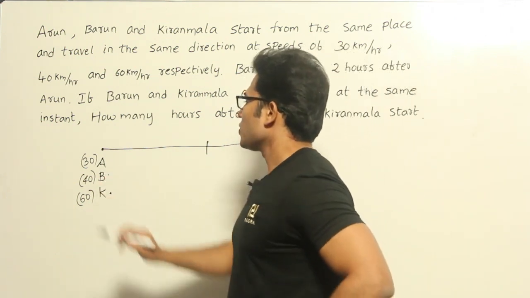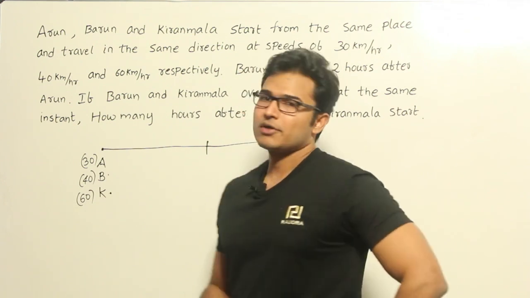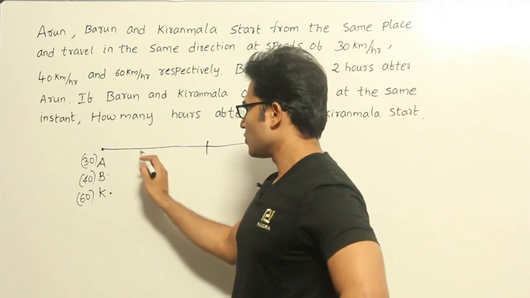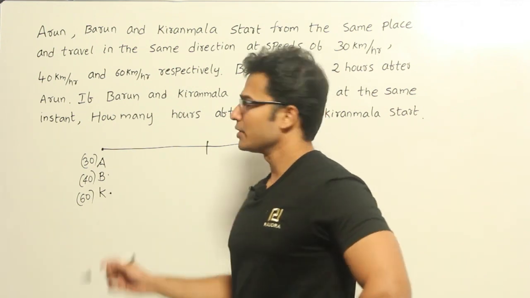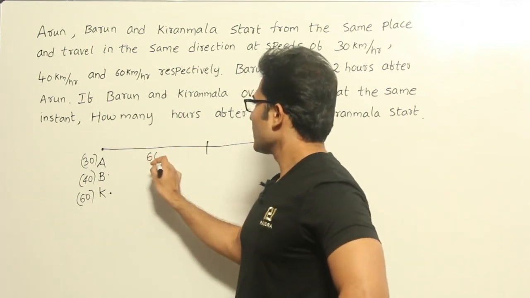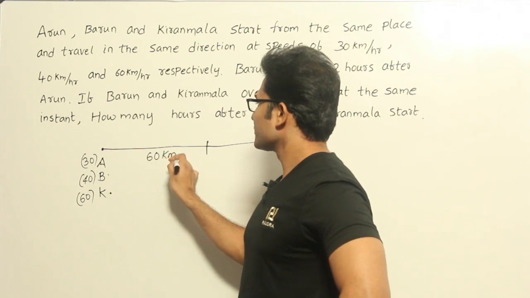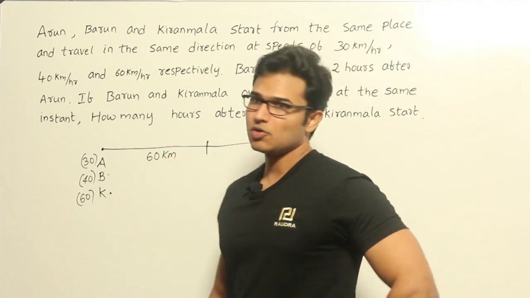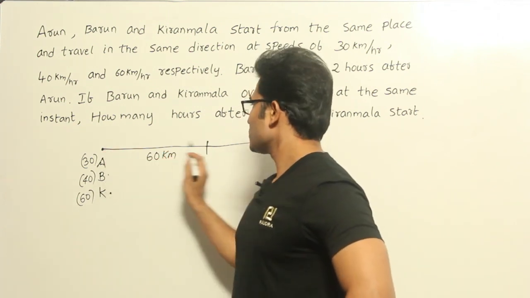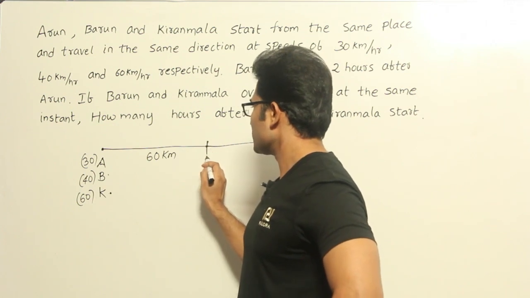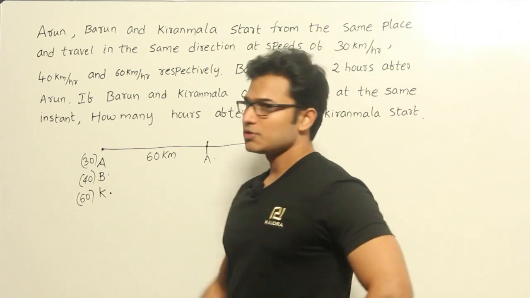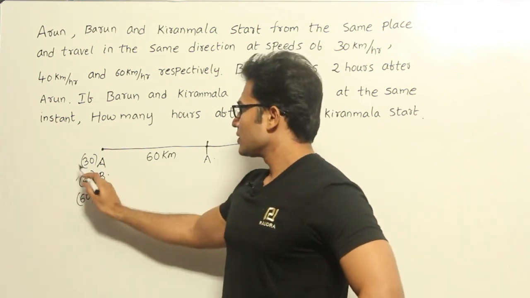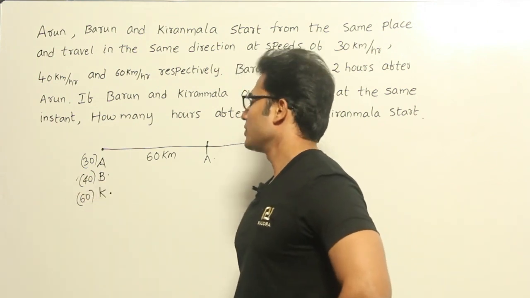If Arun has started and traveled for 2 hours, then he is going to cover a distance of 30 kilometers per hour into 2, which means 60 kilometers. Let's say Arun has started from here and has reached this point. Now at this point Barun is going to start, at a speed of 40 kilometers per hour.